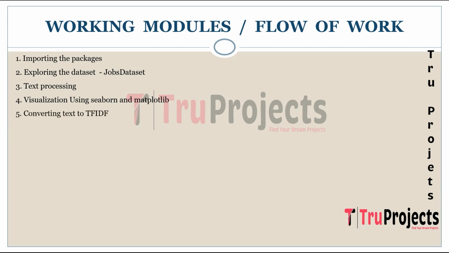The next step is converting text to TF-IDF. The text data is converted into numerical features using the term frequency inverse document frequency, which is the TF-IDF technique. This transformation assigns weights to the words based on their importance in the context of the document and the entire corpus. The next step is splitting the data set into a training set and a testing set. Here we split the data into a training set and a testing set, where we use the training set for training the model and the testing set for evaluating.